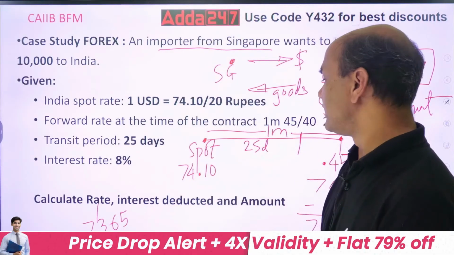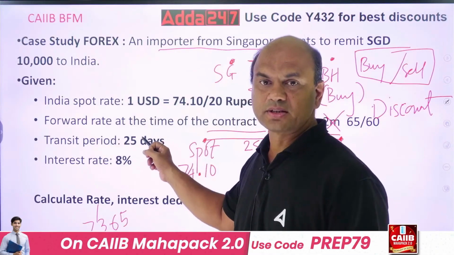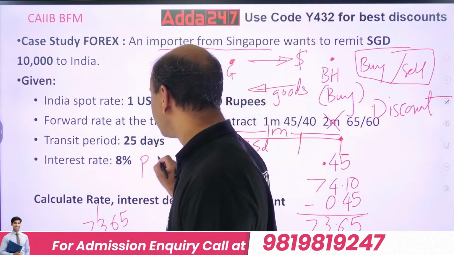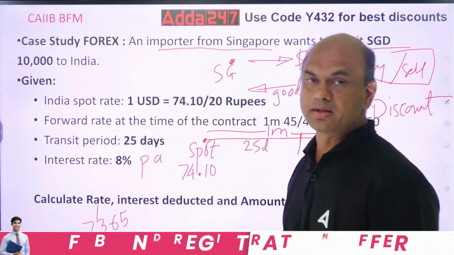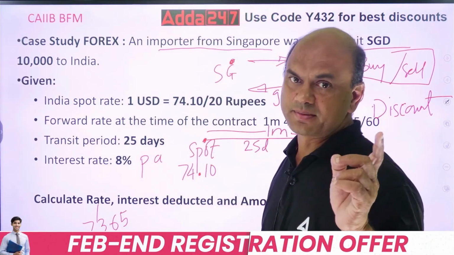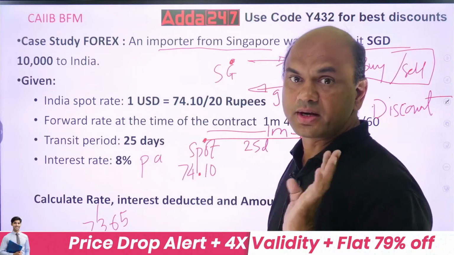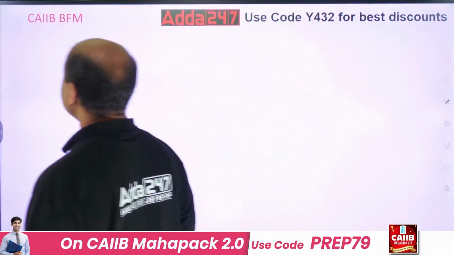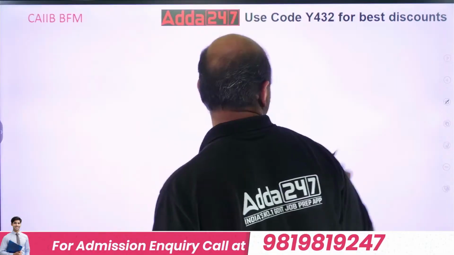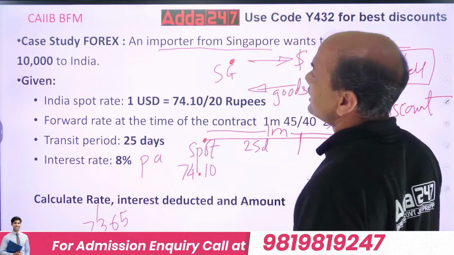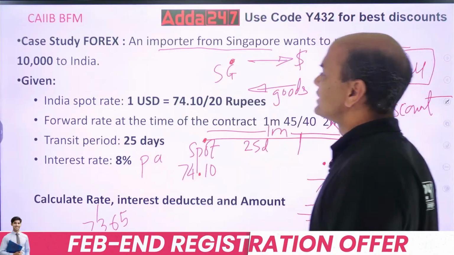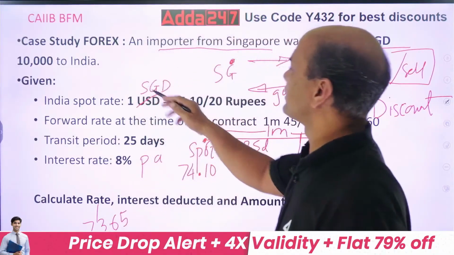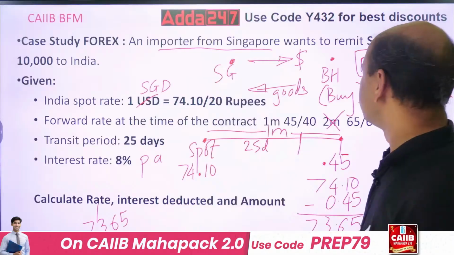Okay. Now next, interest deducted. What is the interest? See, 25 days, 8%. 8% is always per annum. Kindly note, whenever rate is given, it's always per annum. So for the year, it is 8%. So for 25 days, how much will it be? Let's do it. What is the amount? Amount was, I think, SGD 10,000. So this rate will also be SGD, Singaporean dollar to rupees. We don't want USD.